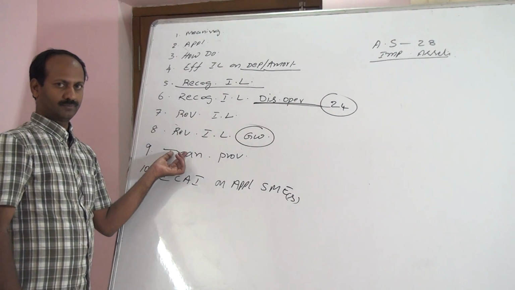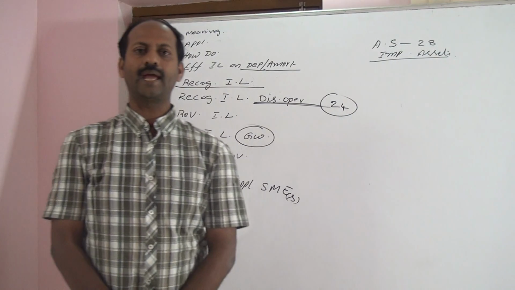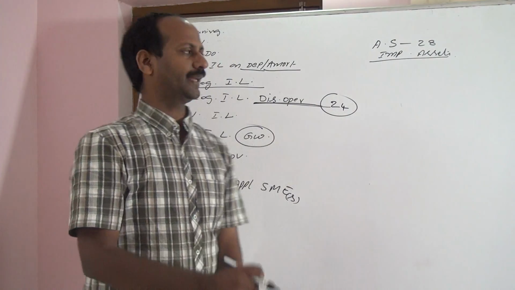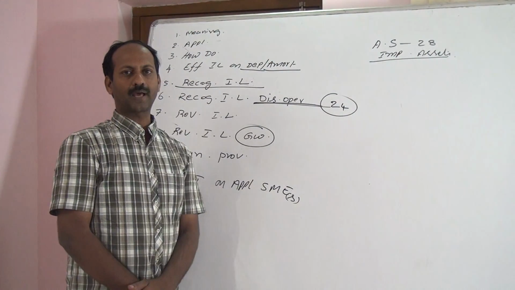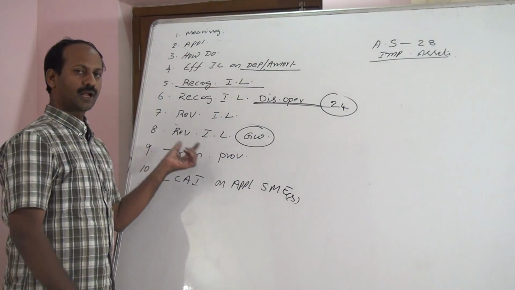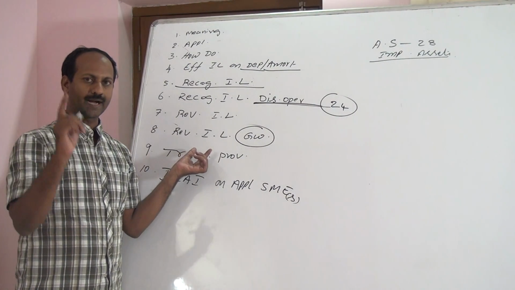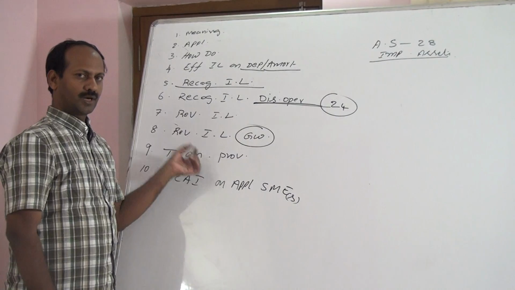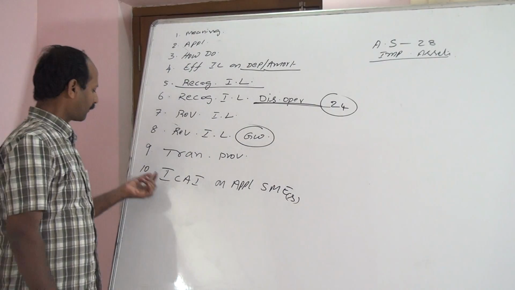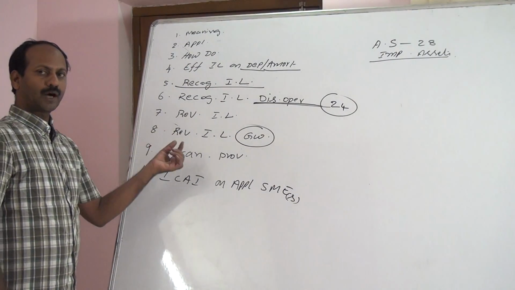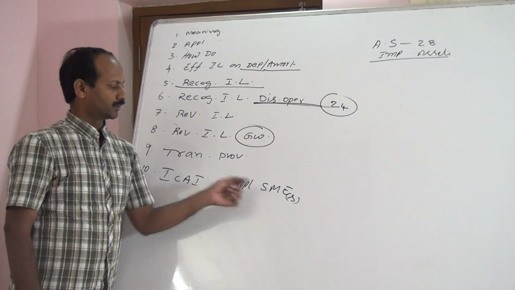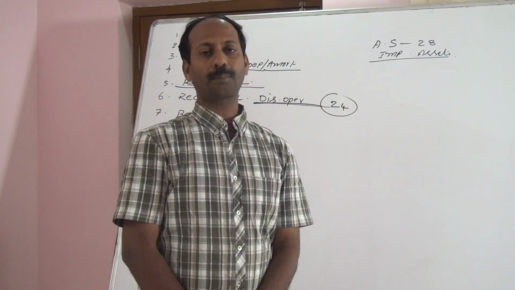Transitional provision means so far we have not adopted AS28. This is the first time we are applying AS28 impairment of assets. How to give accounting effect? Transitional provision. First time we are adopting AS28. How to give effect? First time. Transitional provisions, point 10. Announcement of ICAI on applicability of AS28 to small and medium enterprises.